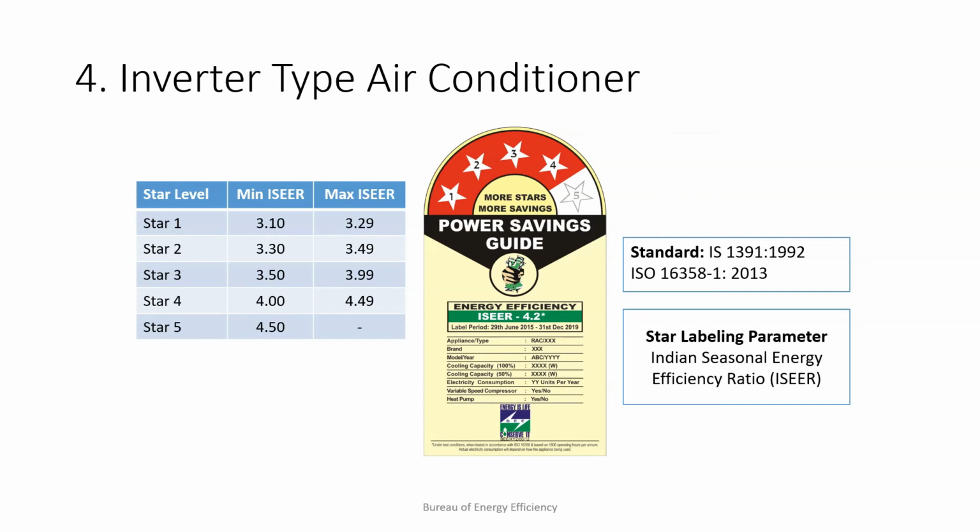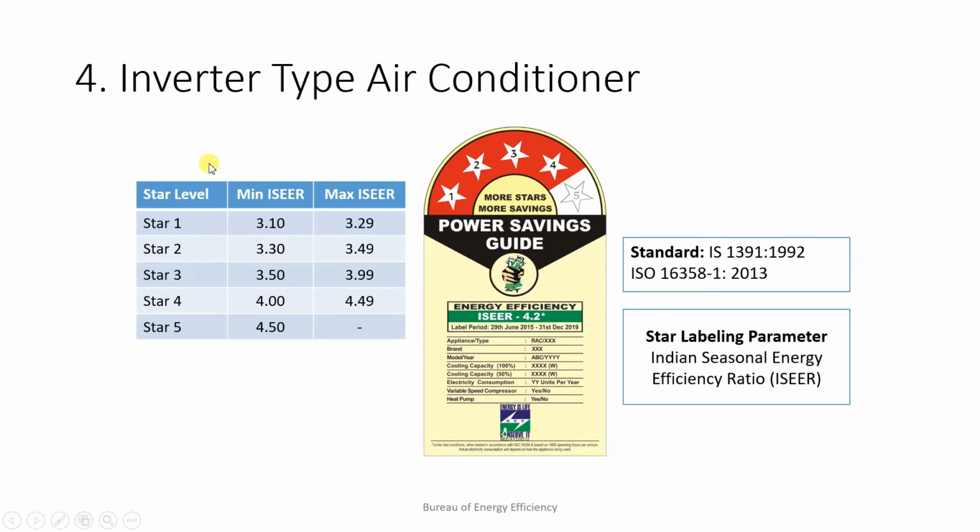So basically in an inverter type air conditioner, the compressor doesn't cut off. The speed of the compressor increases or decreases. Because of this, inverter type compressors are more efficient and they save more power. For inverter type AC, there is a different star label, and in inverter type AC we see the ISEER ratio. Again, some values have been given here.